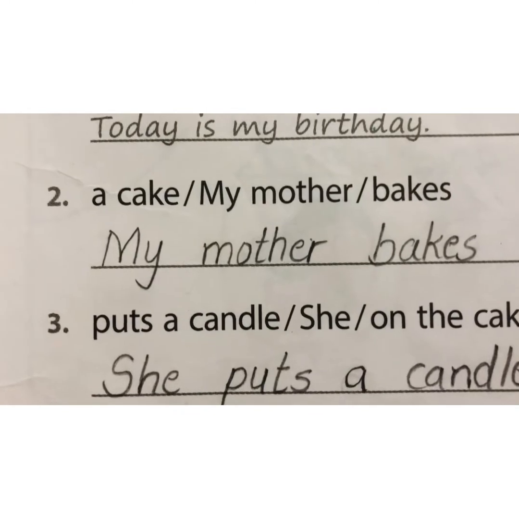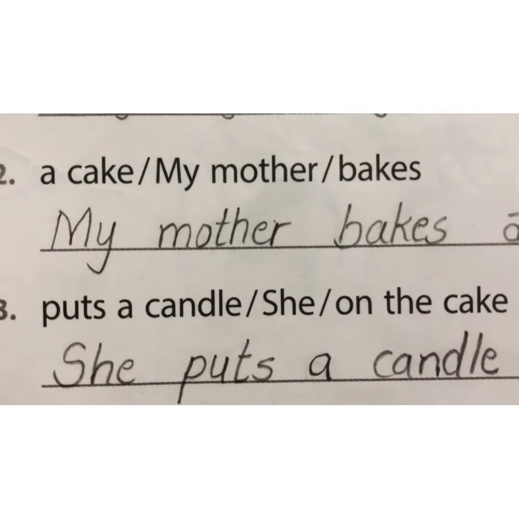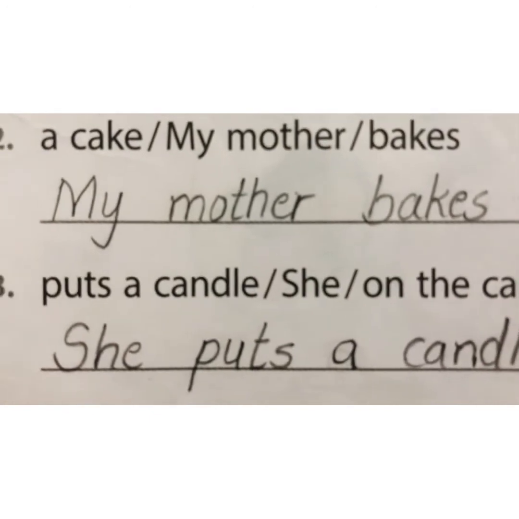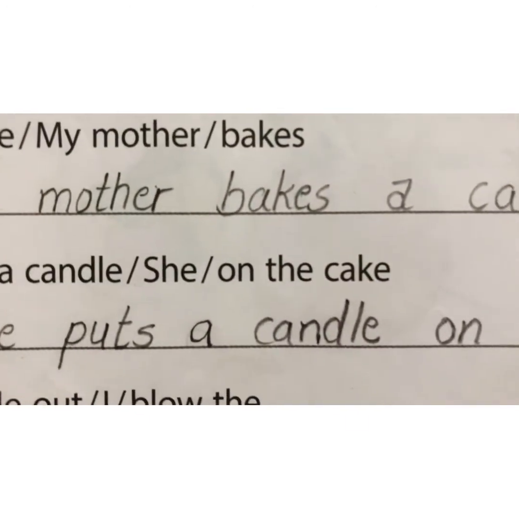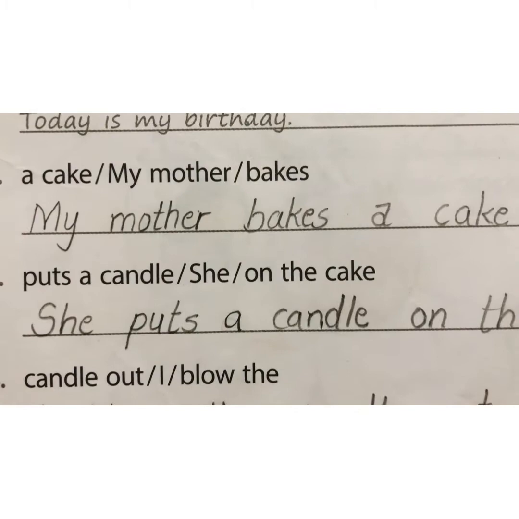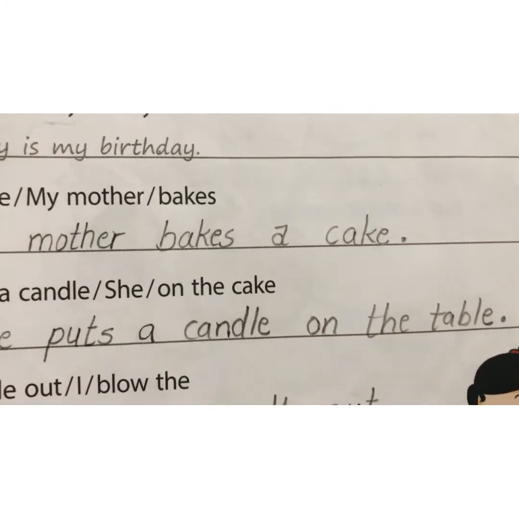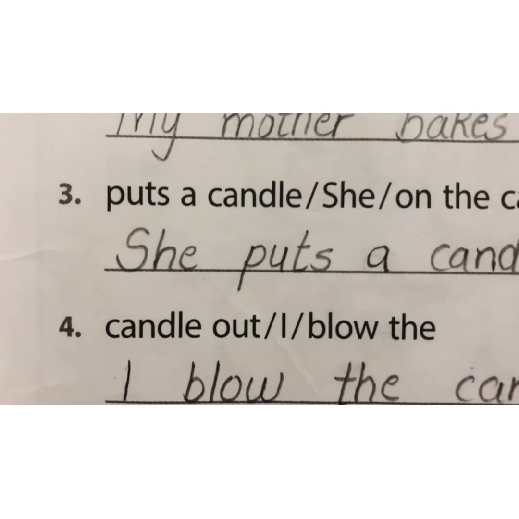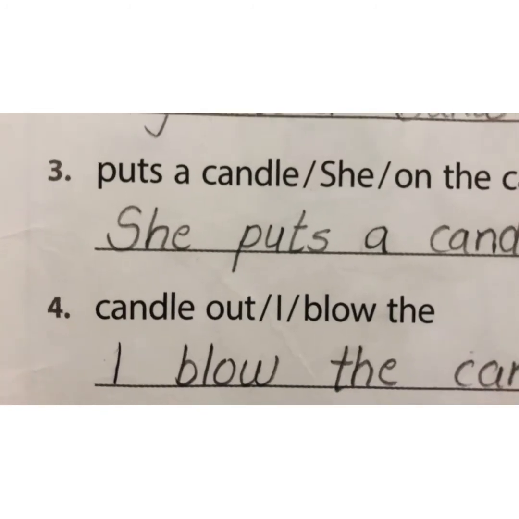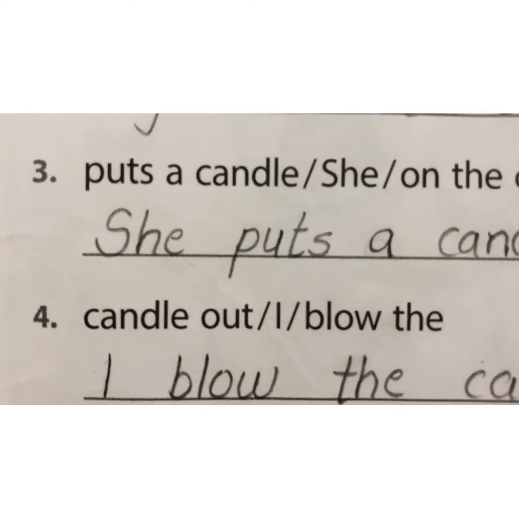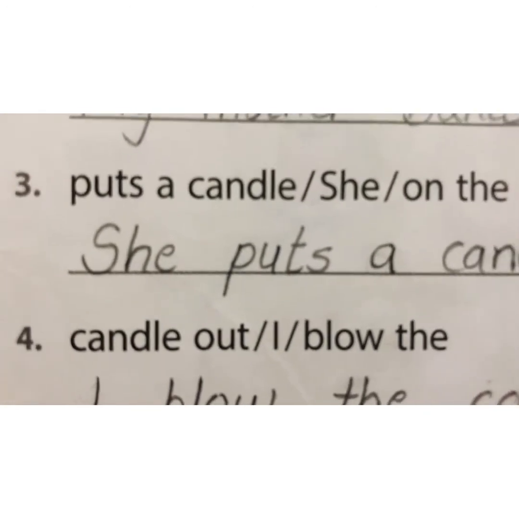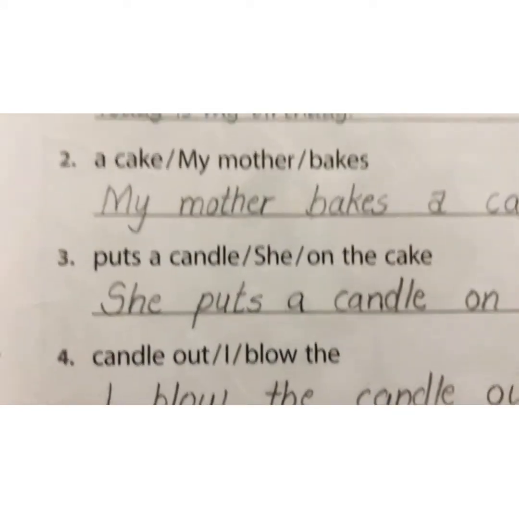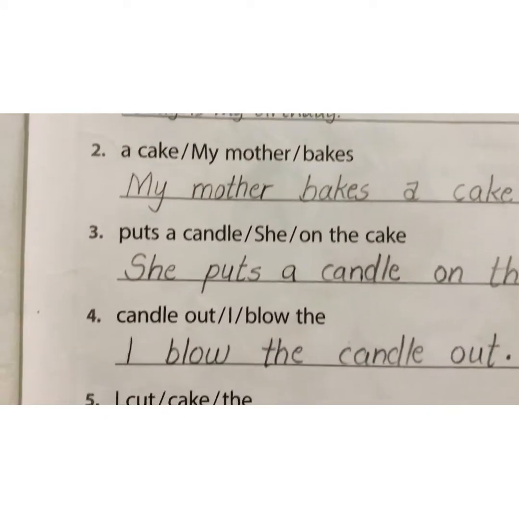Third, puts a candle, she, on the cake. So, she puts a candle on the cake. She puts a candle on the cake. Fourth, candle out, I blow the. So, I blow the candle out will be the correct sentence with a full stop.